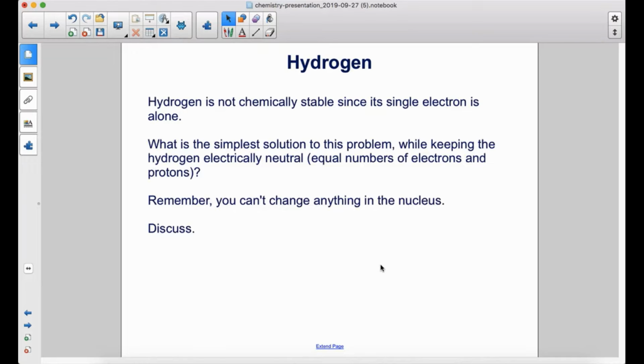Hydrogen is not chemically stable since its single electron is alone. What is the simplest solution to this problem while keeping the hydrogen electrically neutral? Equal numbers of electrons and protons. Remember, you can't change anything in the nucleus. Discuss.